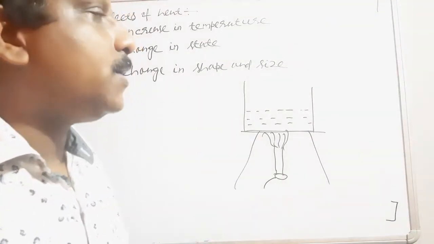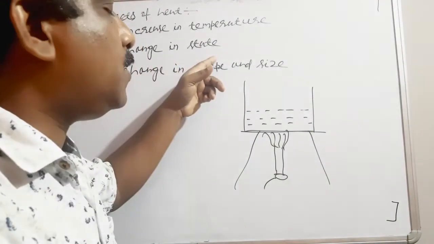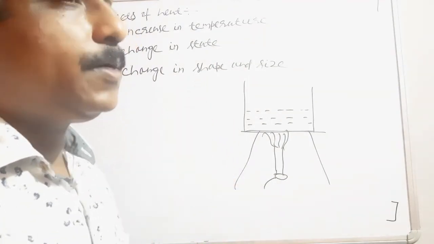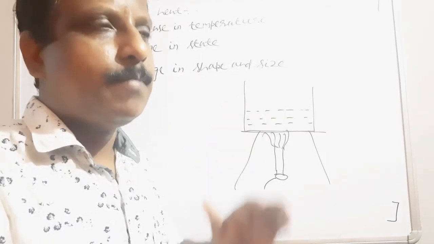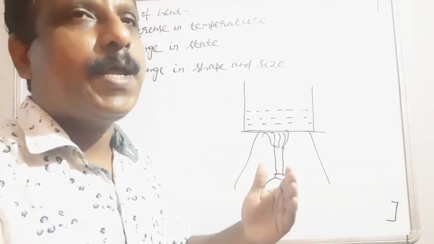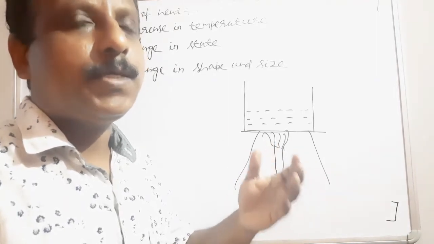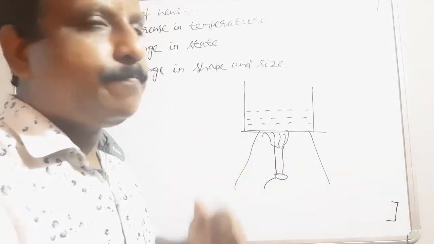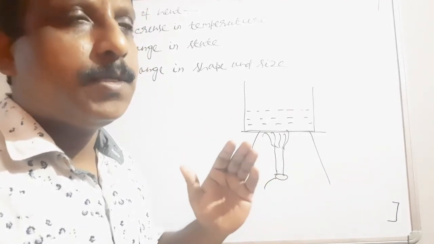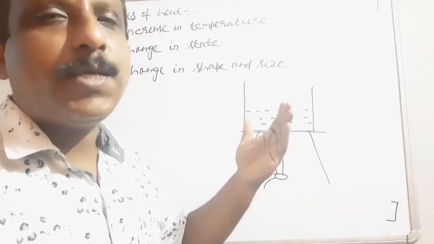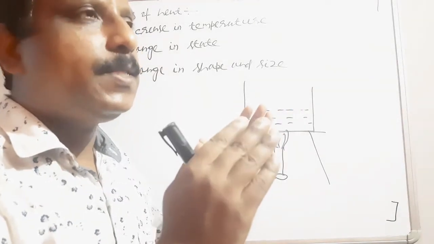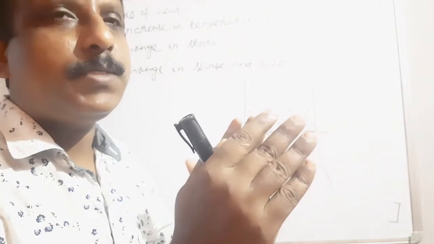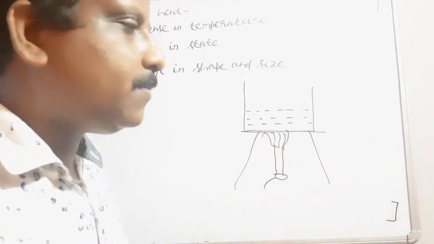Now the second part. I will explain the change in state, how the change in state occurs. Before that, I am drawing the diagram, and you have to see that diagram. By observing the diagram, you can explain on your own the different processes involving the change of state. Clear? It is not required to remember anything else. Just by visualizing the diagram in your mind, you can say, for solid to liquid change, what the process is called, and for liquid to gas change, what the process is called. So first I am drawing the diagram.